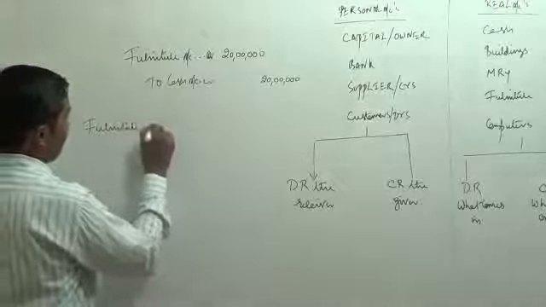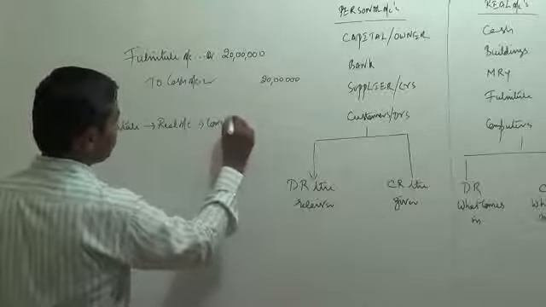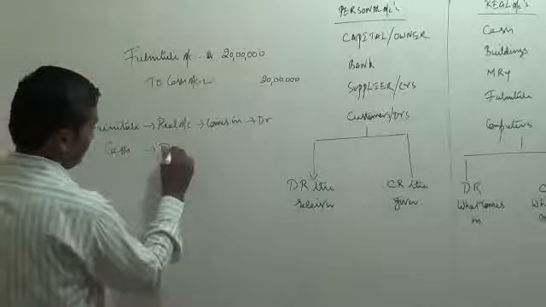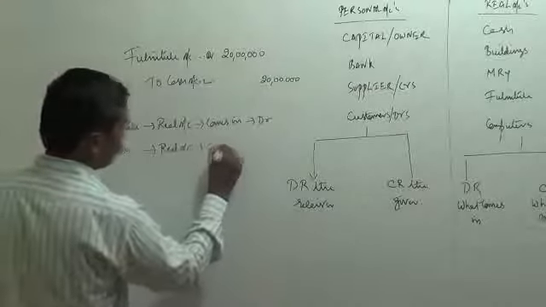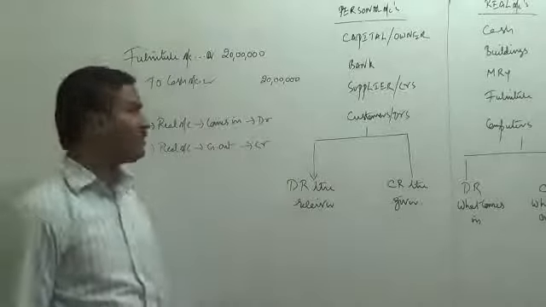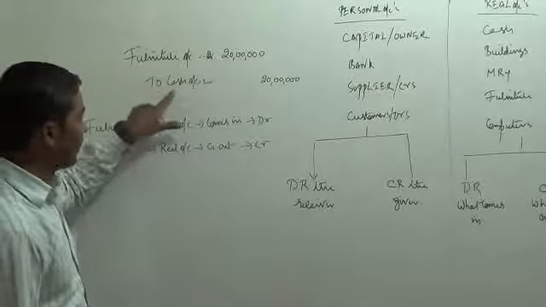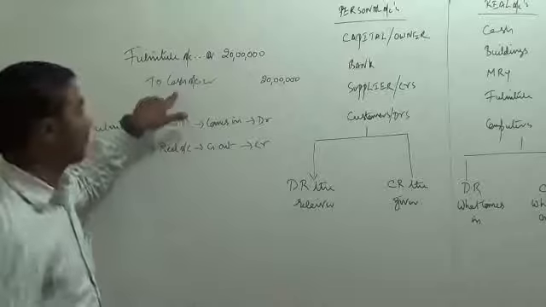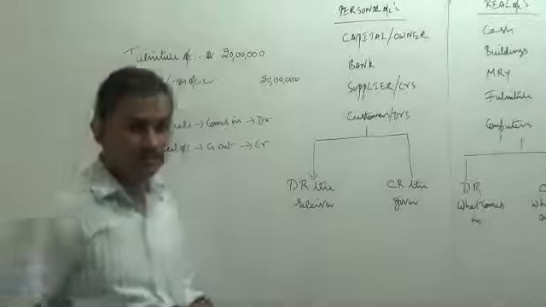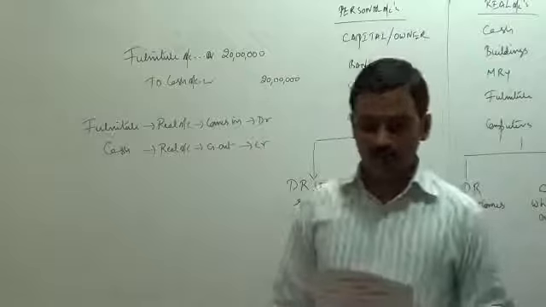Furniture, real account, comes in, debit. Cash, real account, goes out, credit. So this was the logic behind the entry. Furniture, real account, coming in, debit. Cash, real account, in this transaction going out, that is where this account was credited. I hope this transaction is clear for you. Let us proceed and learn the next transaction.